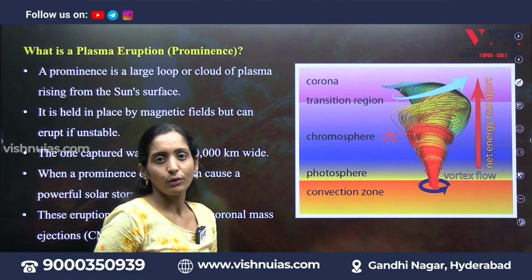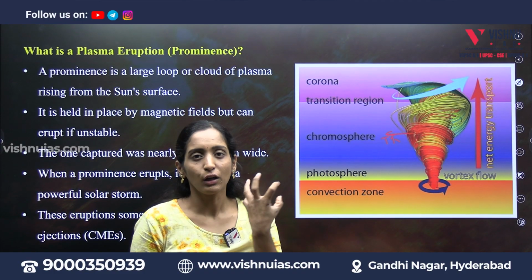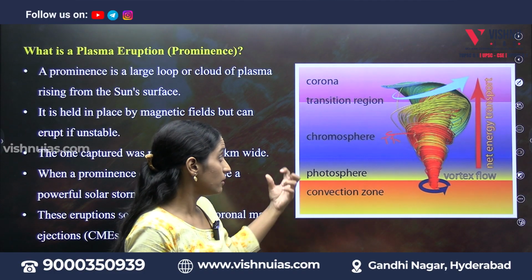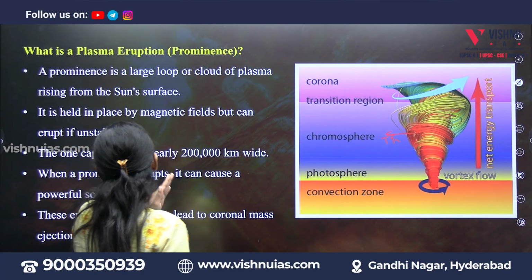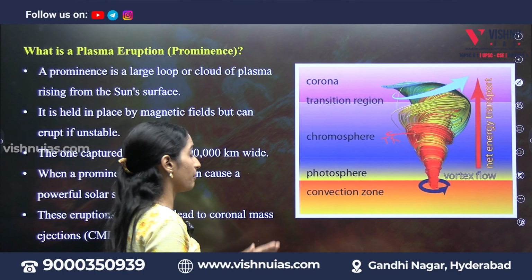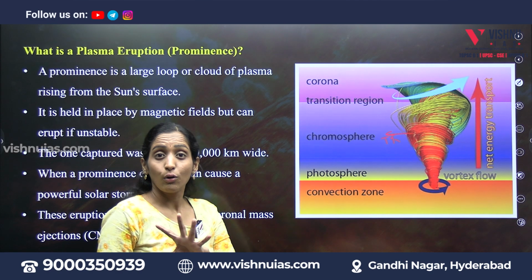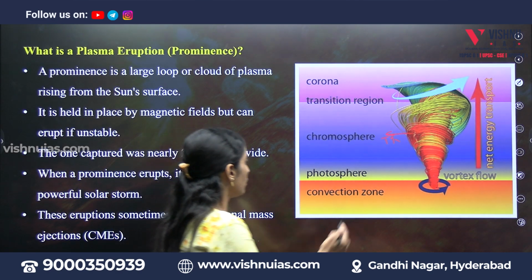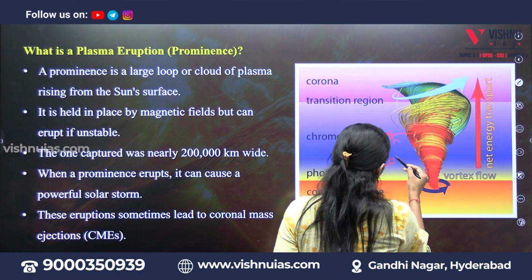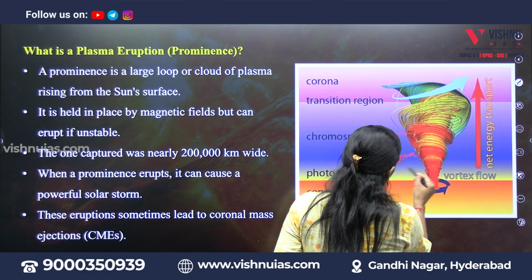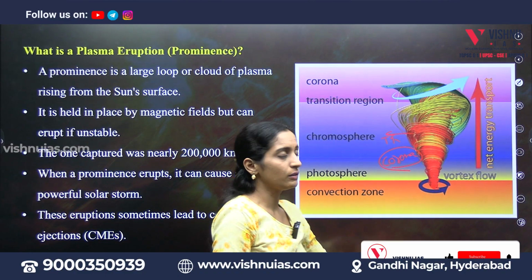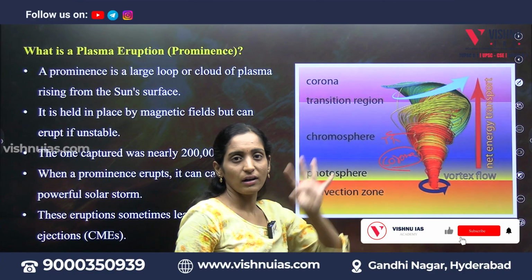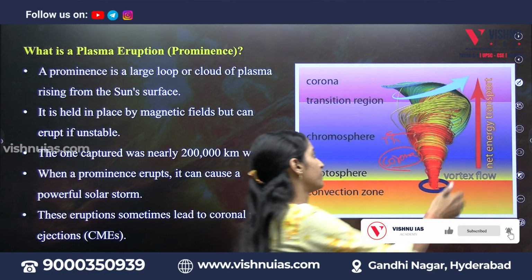Usually on Earth we can see tornadoes in most of the USA and Alaska regions, but this is happening in the sun. And because of this eruption, sometimes these lead to coronal mass ejections. So this is a coronal mass ejection, right? This is the corona. If you see this mass, because of much force, it will spill out. That is called a coronal mass ejection.